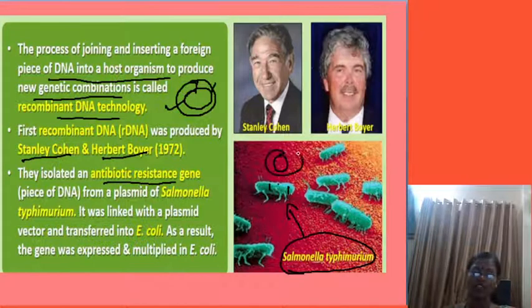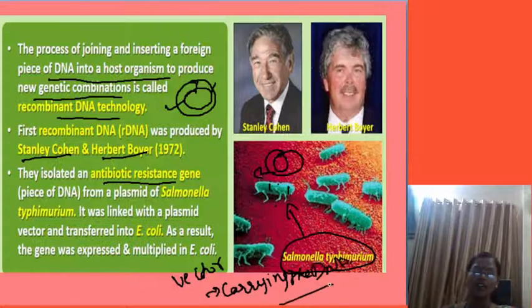A plasmid is usually a double-stranded circular self-replicating chromosome. These were extracted and linked with the plasmid vector. Vector means which is carrying the DNA. It was put into E. coli. As a result, the gene was expressed. After inserting inside the E. coli, it is going to multiply. So that is the third step that they wanted to say.